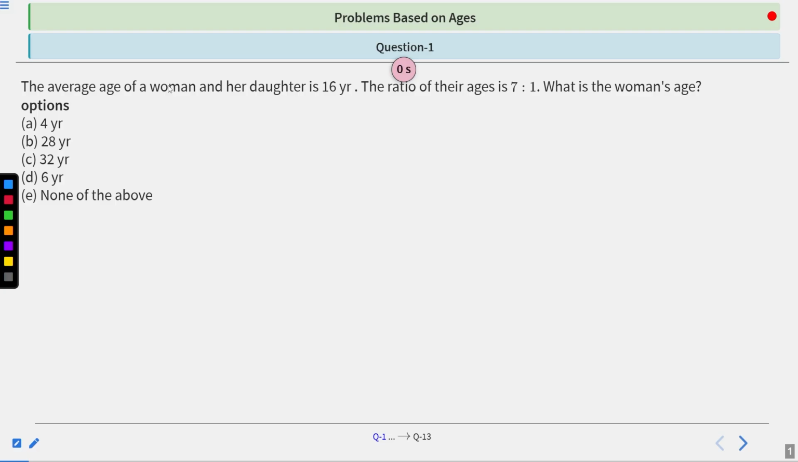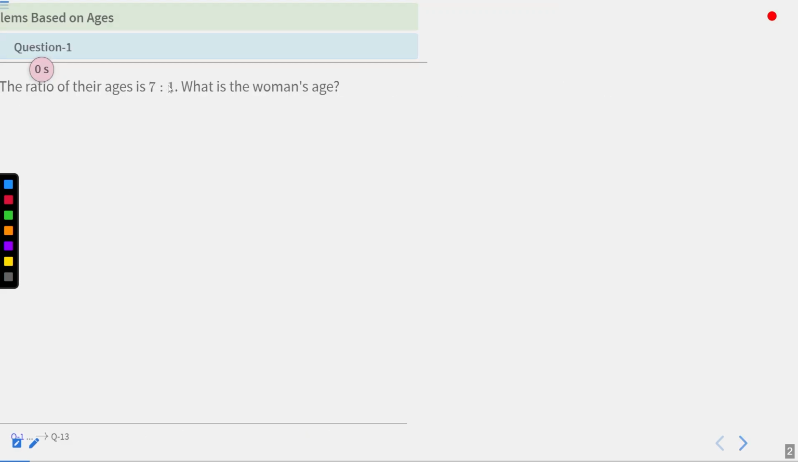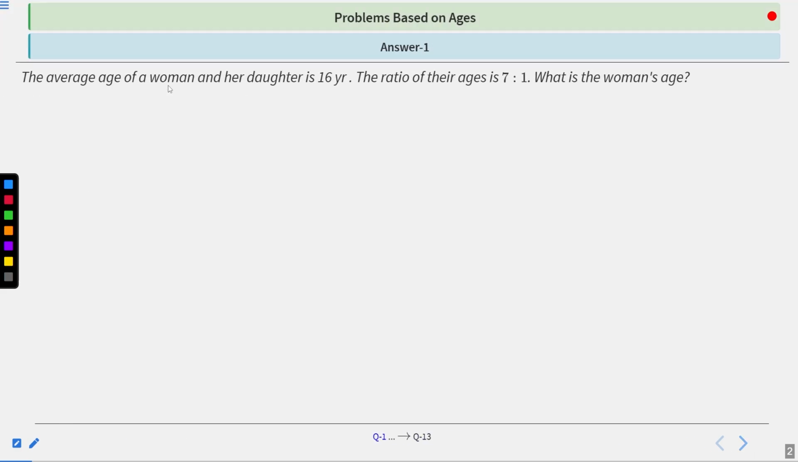Now time's up. Let's see the solution of this question. So the question is, the average age of a woman and her daughter is given as 16 years. So the total age of the woman and her daughter will become 16 into 2, which is 32 years. Now the question says that the ratio of their ages is 7:1. So what is the woman's age? Now the correct answer of this question is B, which is 28 years. Now see the solution of this question.